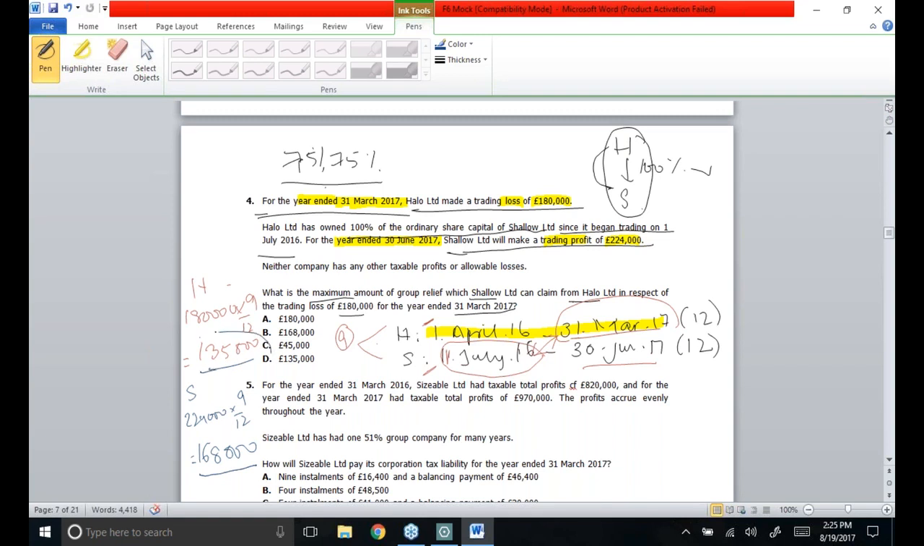So out of this, I can easily say that Hello Limited figure £135,000 is the maximum figure of loss which could be surrendered in a group. So option D is correct.